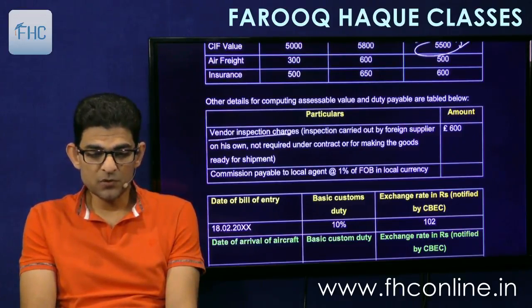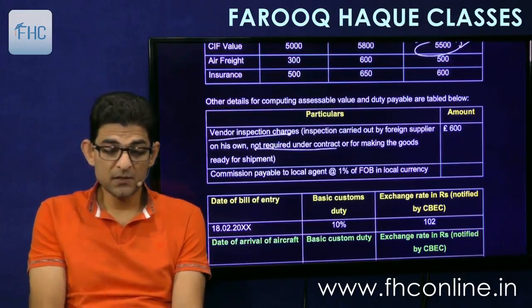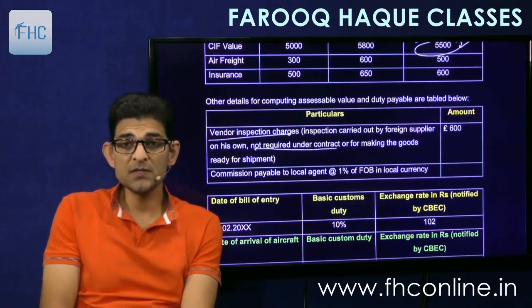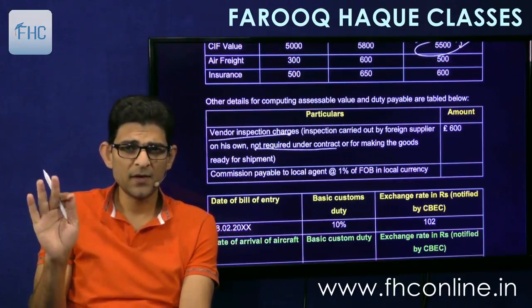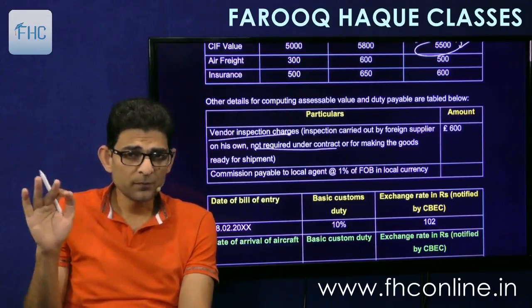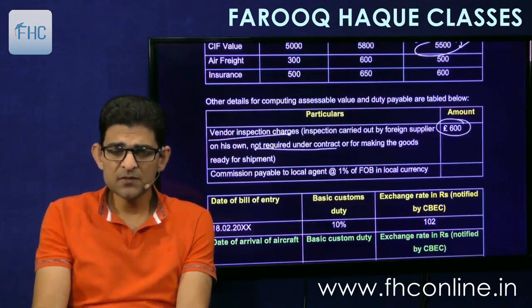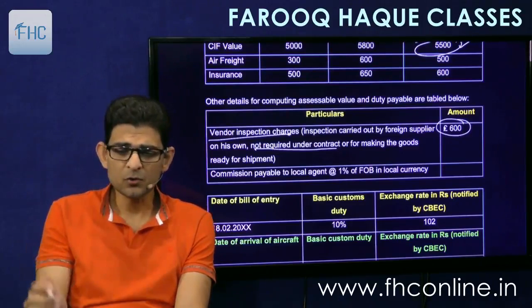Inspection carried out by the foreign supplier on his own, not required under contract or for making the goods ready for shipment. So this is incurred on his own. This is his expense. We have nothing to do with it. It is not part of the contract. So are you going to add it? No. Importer is not paying it to the exporter. So why add? Not to be added.